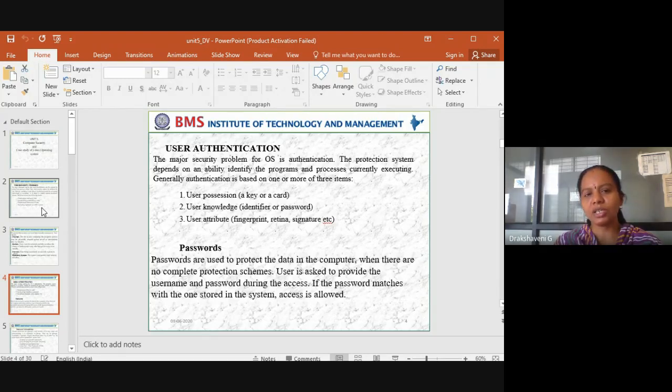Generally, authentication is based on one or more of three items: user possession, a key or a card; user knowledge, an identifier or a password; and user attributes, fingerprint, retina, etc. So these are some of the items we are using for authentication. The first one is user possession. So what is that? A key or a card.